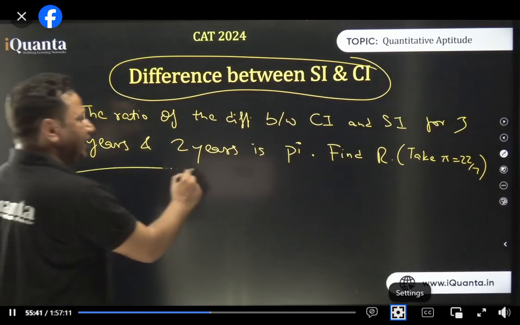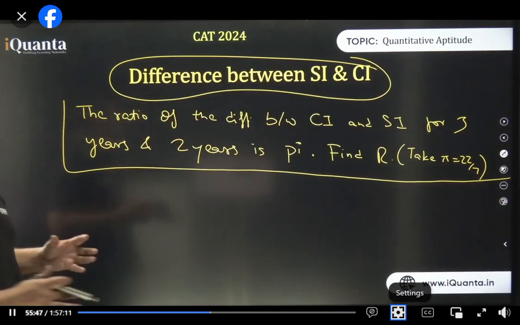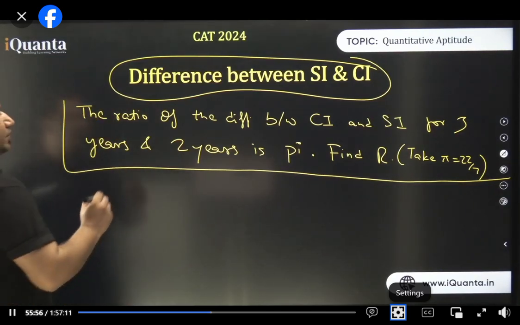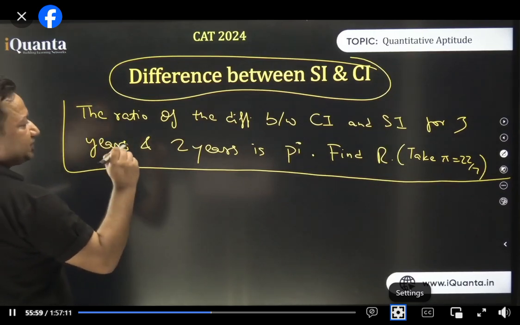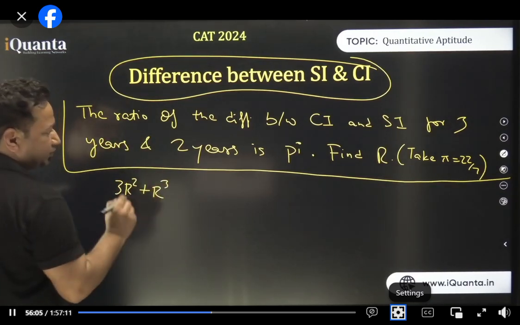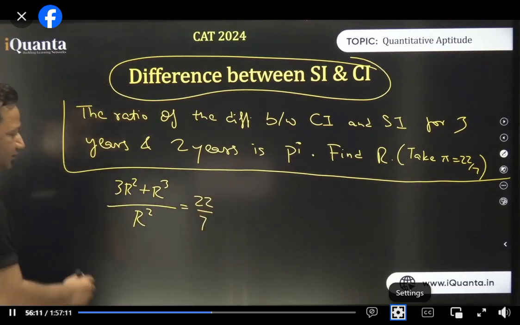So why I developed that table, the reason is very simple: the proper CAT level tricky questions would be solved by that table. What was in the table? The difference between SI and CI for 3 years was 3R square plus R cube, and for 2 years, it was only R square. This is equal to 22 by 7. As simple as that.